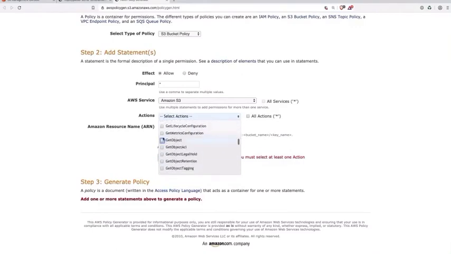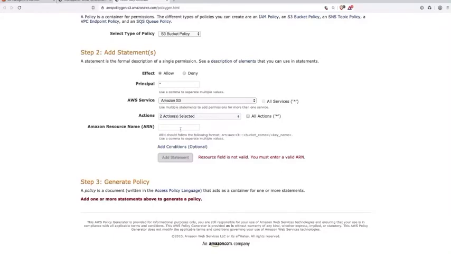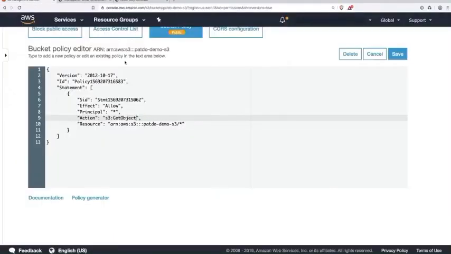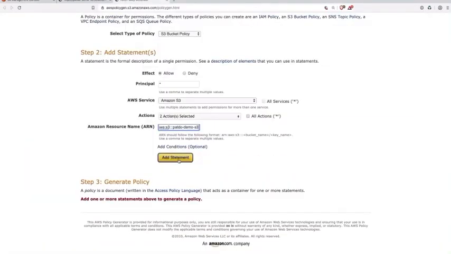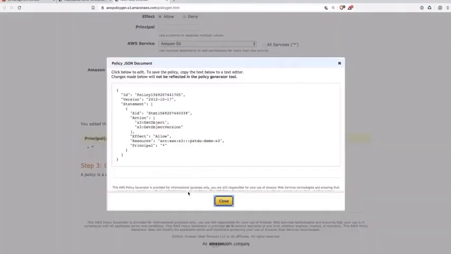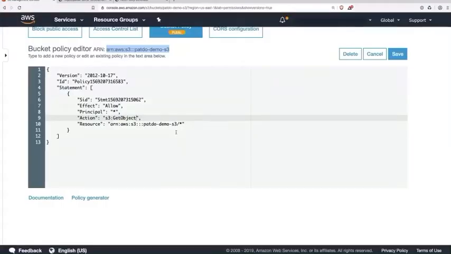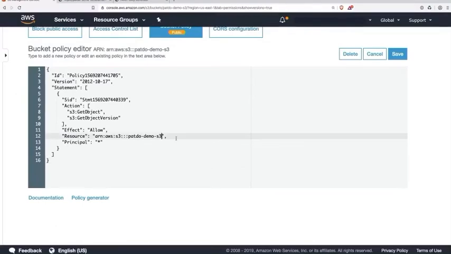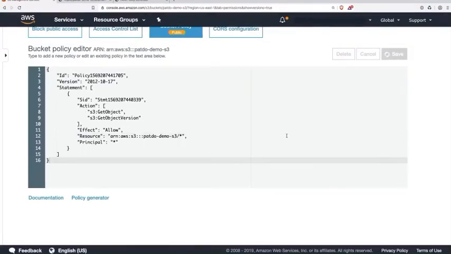Find get object version to allow those permissions. Then grab the ARN again. Add statement, generate the policy, and we can grab that here. All right. So drop that back in here, make sure that we allow all the objects, click Save, and that's going to set that up.